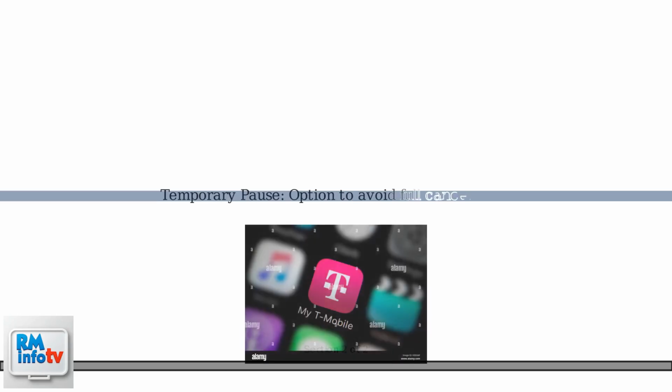If you want to avoid cancellation, you can opt for a temporary pause of service. If you face unexpected fees, dispute them through the T-Mobile app or customer support. For faster processing, cancel during business hours. Keep records of all communications and return tracking information.